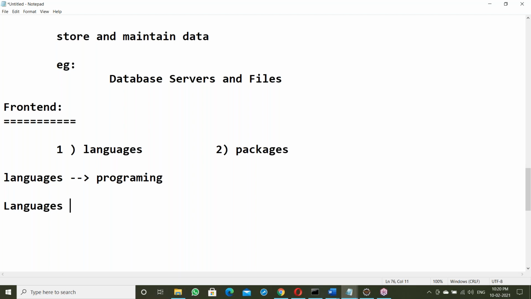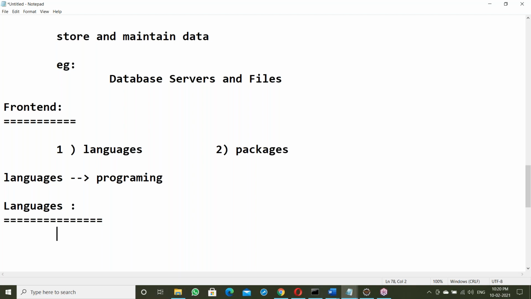So let us talk about languages. The question is, what is language? The simple answer: just a media of communication. We speak many languages like English, Hindi, Telugu, Tamil, something like this.